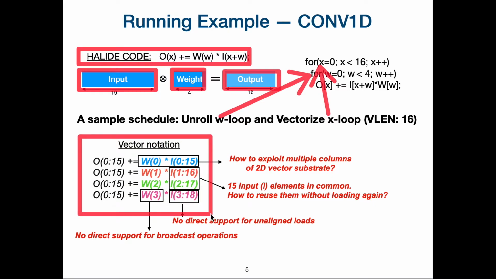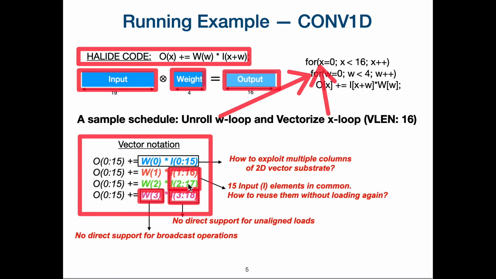Let us look at the challenges in generating the actual vector code from this vector notation. Each vector statement has a scalar load and also a vector load. The AI engine currently doesn't have direct support for scalar to broadcast operations, and also it doesn't have direct support for handling the unaligned vector loads. And on top of that, each vector statement looks like a one-dimensional vector operation, and the AI engine doesn't allow partial utilization of the vector substrate. And on top of that, the vector loads, especially with respect to the inputs, have certain elements in common. In order to get high performance, how can we reuse these elements from the vector register without loading from the local memory again?